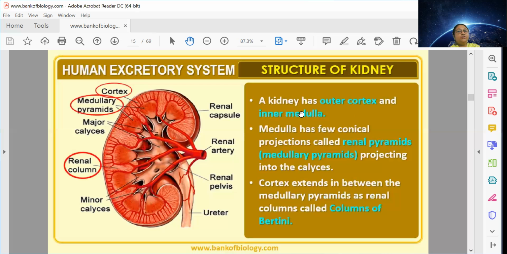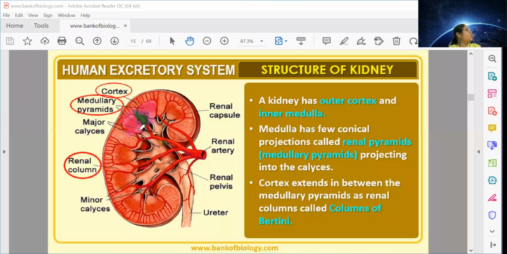Now I want to show you a part which is called the column of Bertini. This is the region which is expressed here. Can you see in between two pyramids? If this is the pyramid region, there is a column-like structure, and I will mark the pyramids also so that you understand them clearly. See, this is one pyramid and this is another pyramid. In between two pyramids, can you see the green colored marked region? That is called columns of Bertini. So many columns are there.